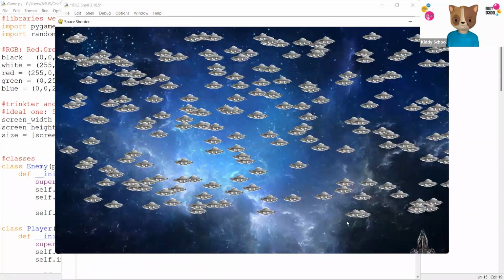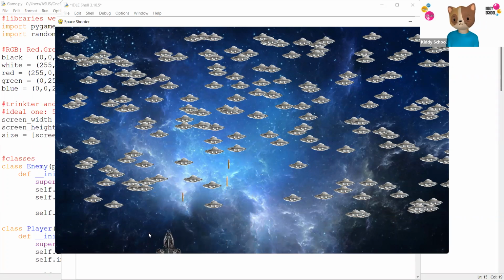Cool. Yeah, you can see the player, right? So when you move the mouse, you can move the player. If I move the mouse to the right side, the player goes to the right. If I move it to the left side, the player goes to the left. And if I press the mouse button, there we go. I can just try to shoot them down. Pretty cool, right?